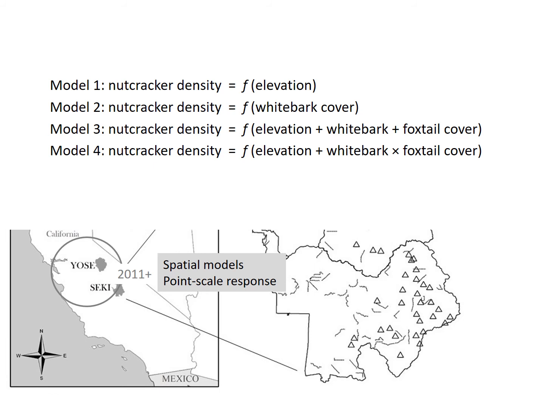In the spatial models that we applied to data from 2 southern parks, our null model was that nutcracker density just rose with elevation. In Yosemite, we also considered a model in which nutcracker density responded to whitebark cover. And in Sequoia Kings Canyon, we considered effects of whitebark cover, foxtail cover, and their interaction.